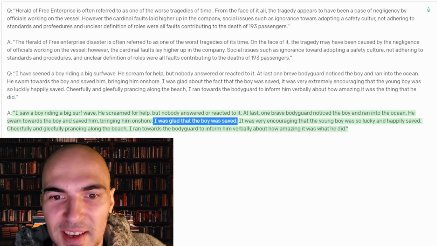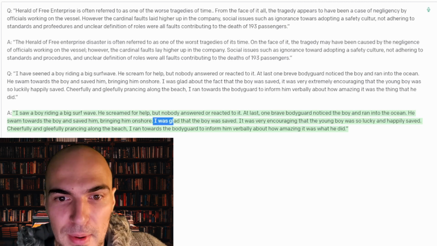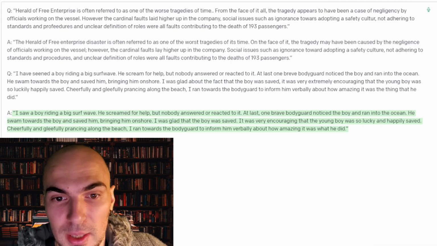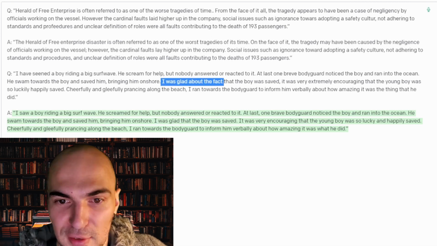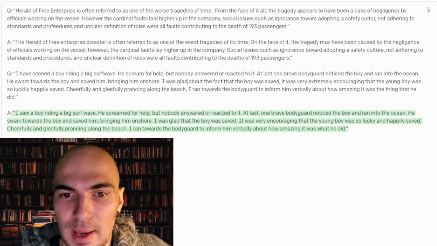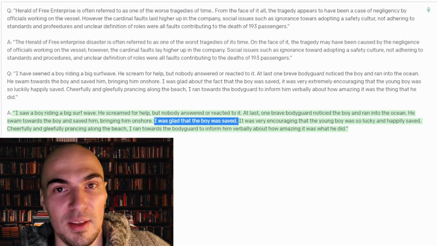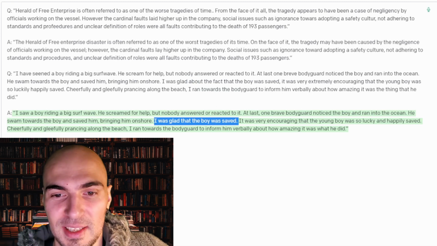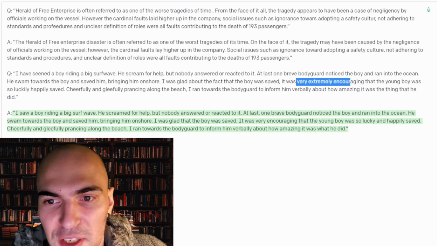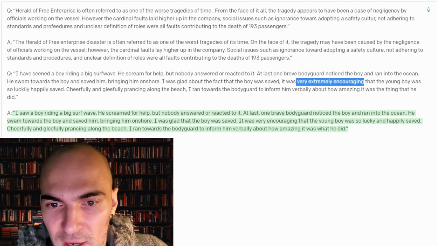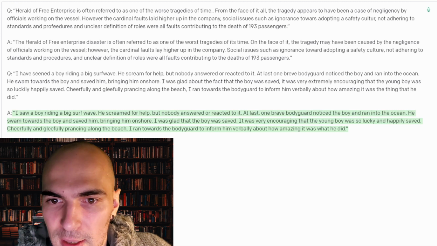All right, I think our editor did a decent job. Instead of "about the fact," right, it dropped "about the fact." "I was glad that the boy was saved" instead of "I was glad that about the fact that the boy was saved." So this "about the fact" is typical bad writing, and we see that the editor managed to fix that. Additionally, what do we have? So yeah, we had "very extremely encouraging," which is stupid. We have "very encouraging," which is not ideal also, but at least that's something.